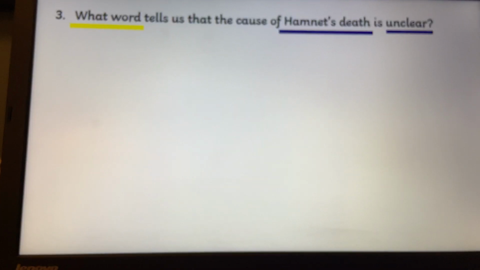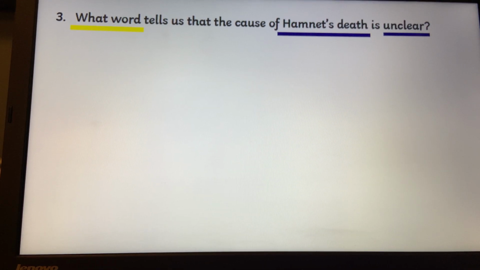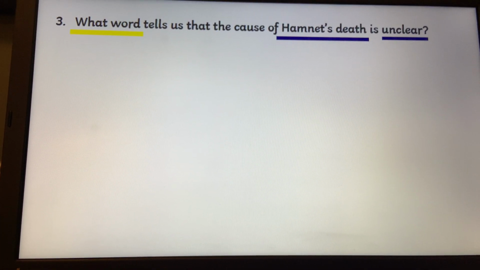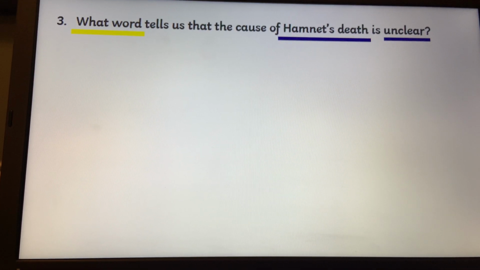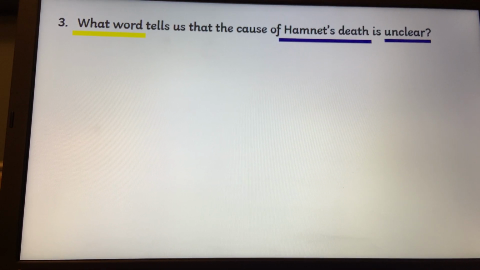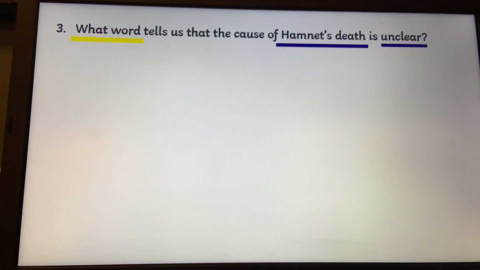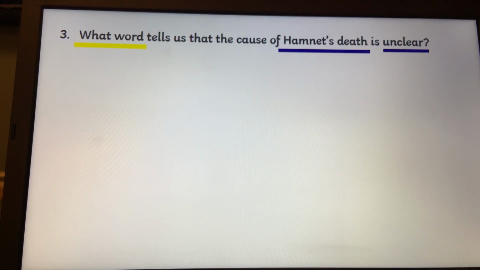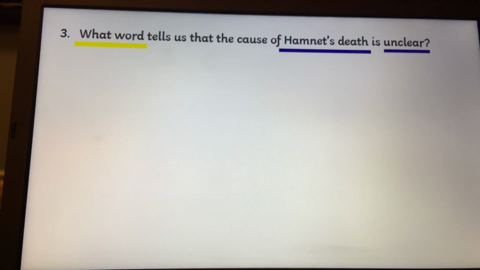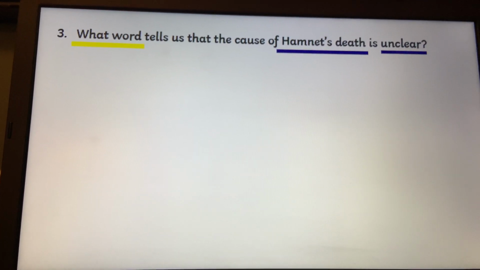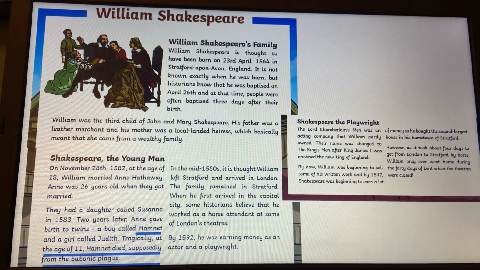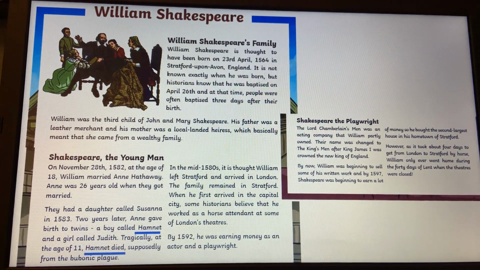Okay, next question, question number 3. What word tells us that the cause of Hamlet's death is unclear? So we've got Hamlet, the word death, and we're thinking about a word that looks like unclear. The key question information that we get is that you're looking for a word. What word? Not what words, not what phrase, it's what word. So your answer is going to be one word. Okay, so scanning the text.